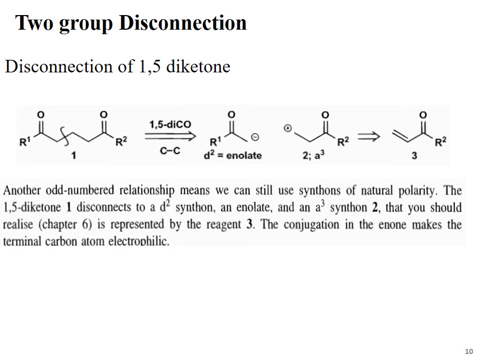So in short, when a beta bond of the 1,5-dicarbonyl compound is cleaved, then we have two fragments, one is the enolate and the other one is the alpha beta unsaturated carbonyl compound. So by treating the alpha beta unsaturated carbonyl compound with enolate, we can prepare 1,5-dicarbonyl compound.